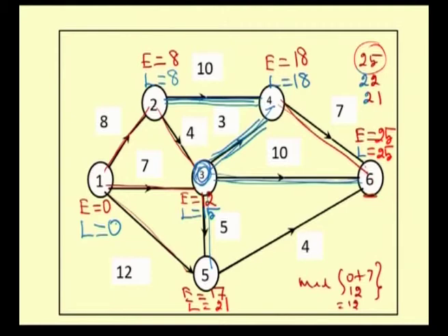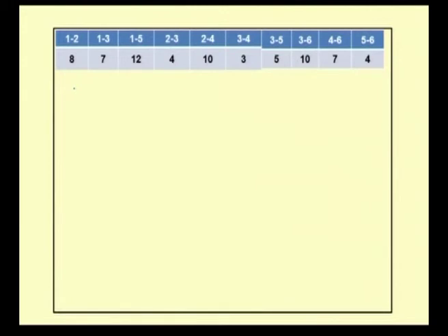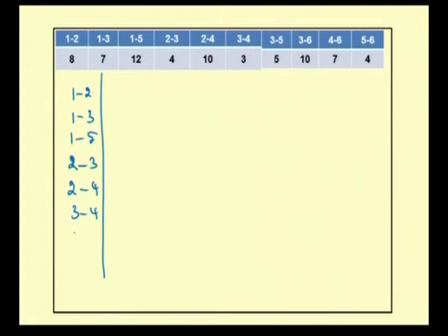Now, with the help of this earliest starting time and latest finishing time, by making use of the table, we can compute the earliest finishing time and latest starting time. So, our problem has the activities 1 to 2, 1 3, 1 5, 2 3, 2 4, 3 4, 3 5, 3 6, 4 6 and 5 6.